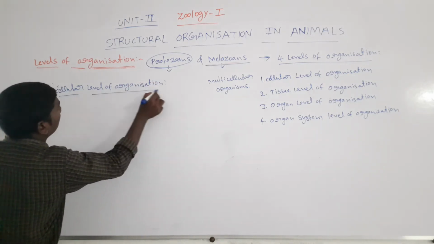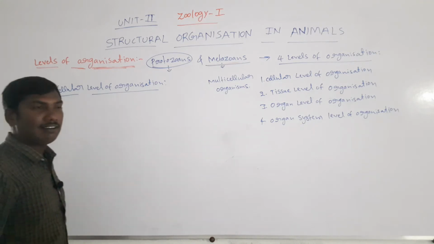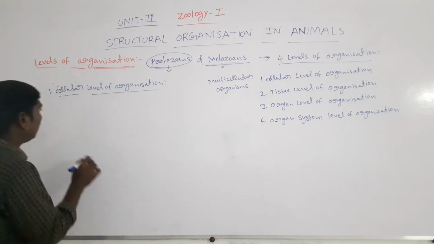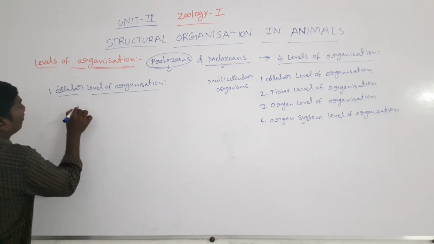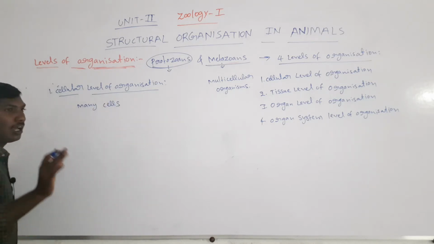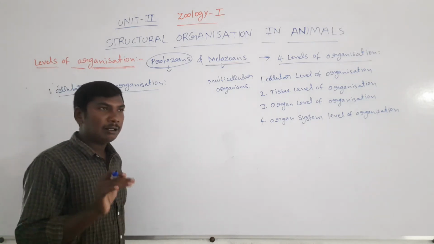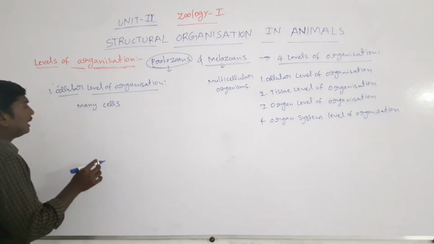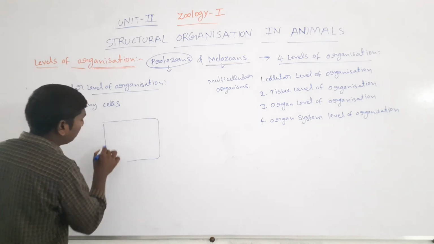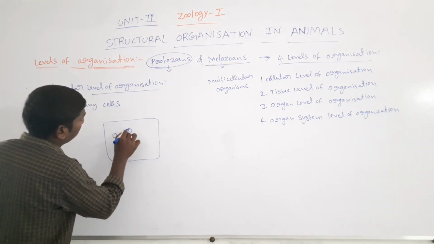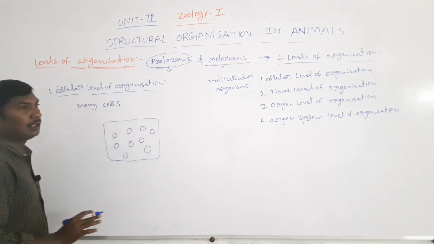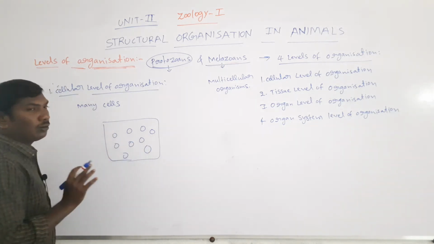Cellular level of organization. The cellular level of organization means the organism is made up of many cells. For example, this one organism is made up of many cells, but there is no coordination between them.